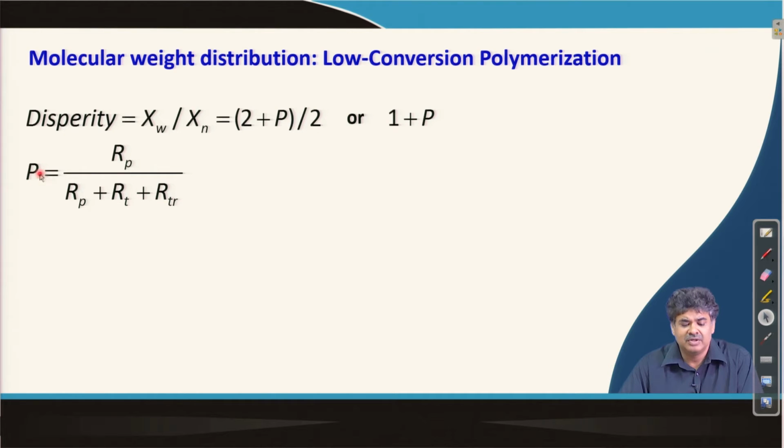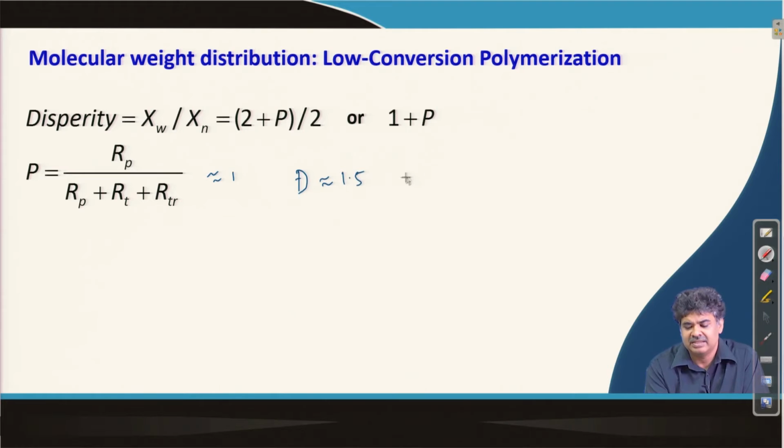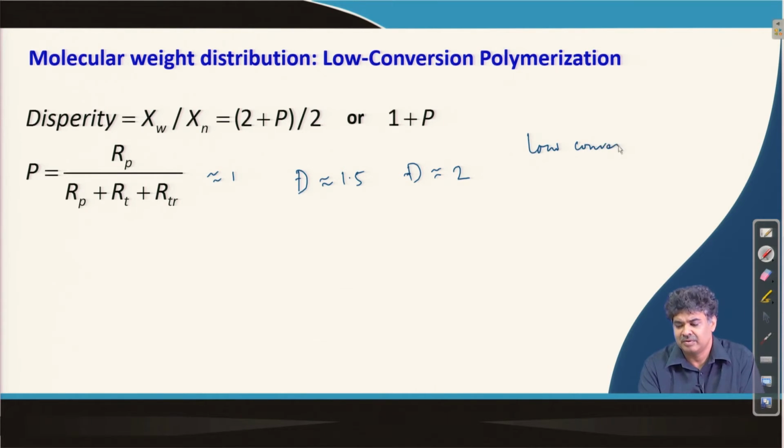So, this value P is nearly equal to 1 when I am synthesizing large polymer chains. So, the dispersity value in this case will come around 1.5, and in this case the dispersity value comes around 2 when I am synthesizing large polymer. Remember, we are talking about this for the low conversion region.